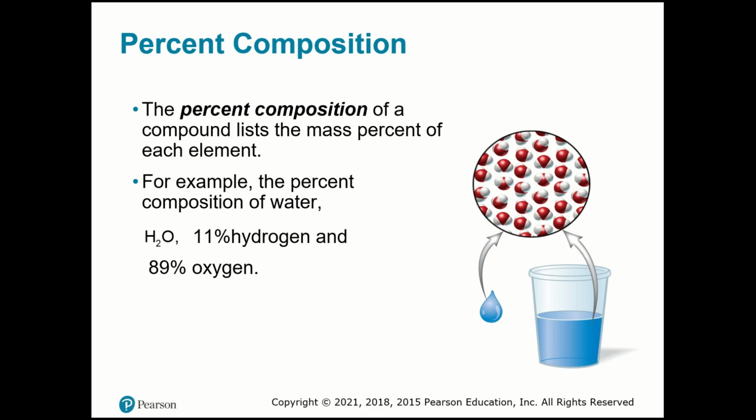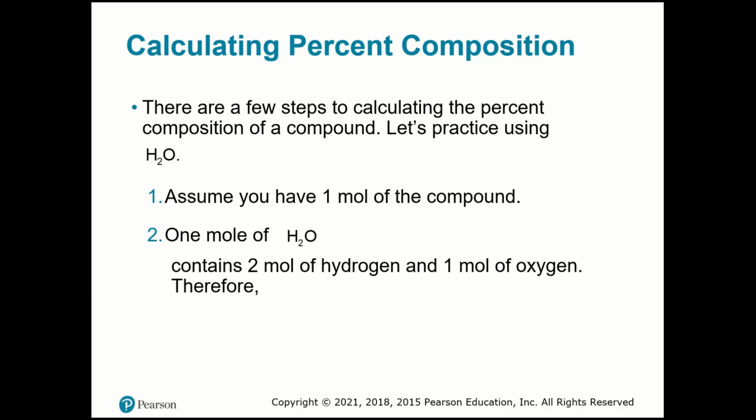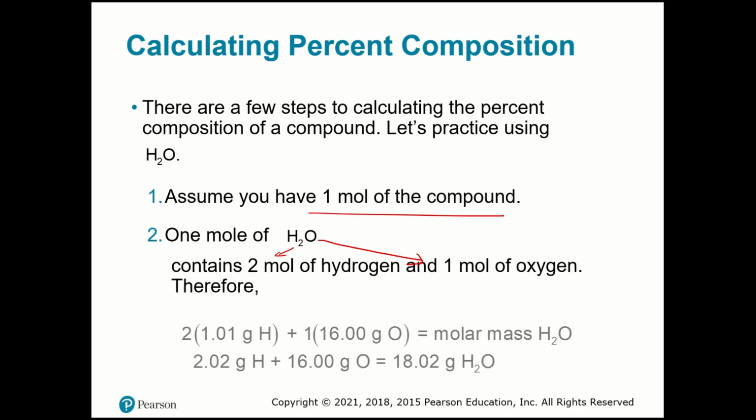So the percent composition of a compound lists the mass percent of each element. It will always be a part over the total multiplied by 100. Like here, we have water, and it says that we have 11% hydrogen and 89% oxygen. In water, we have 2 atoms of hydrogen and 1 atom of oxygen. To calculate this, first assume 1 mole of compound. So I have 2 moles of hydrogen and 1 mole of oxygen, and then I will calculate the total mass of the water molecule.